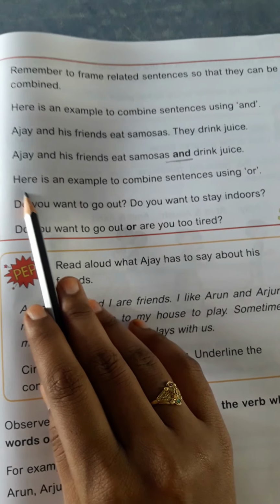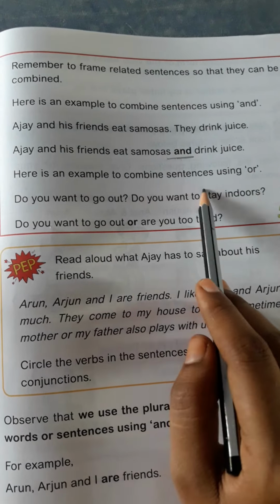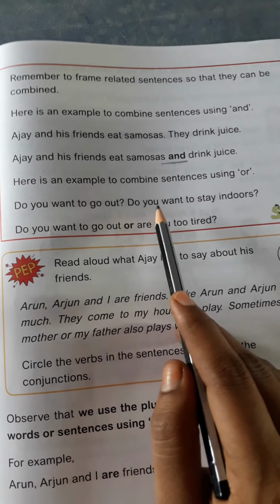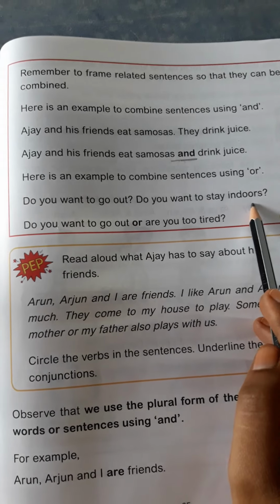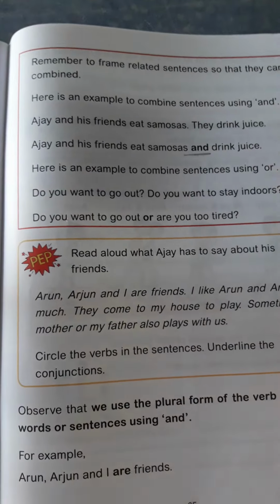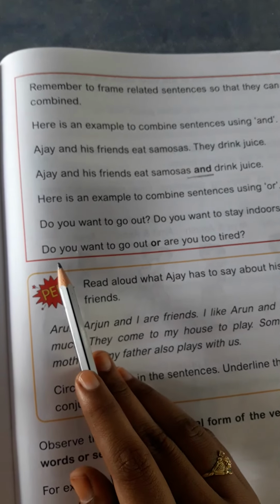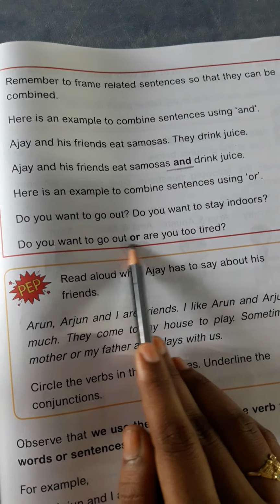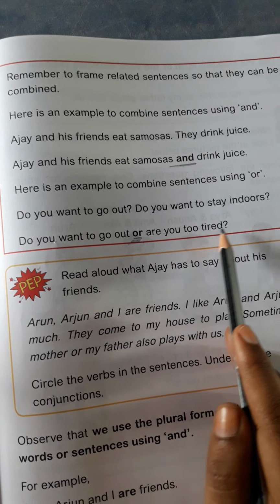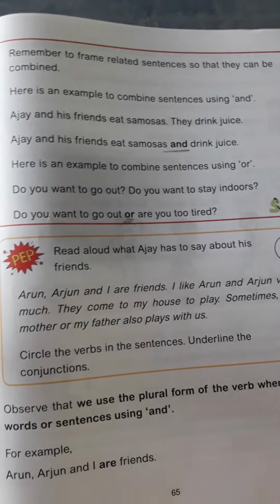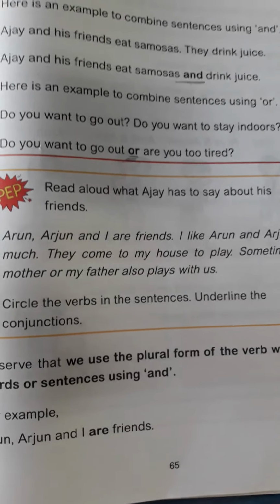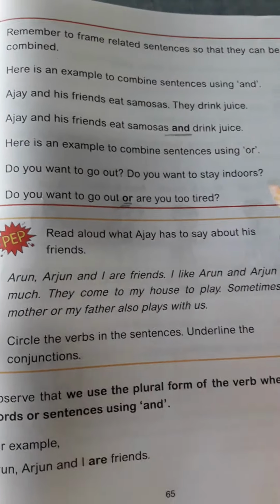Now next one, here is an example to combine sentences using or. Do you want to go out? Do you want to stay indoors? Now these two are a choice. Wherever we have a choice to choose, we will use or. Right, see, do you want to go out or are you too tired? That means నువ్వు బయటకు వెళ్ళి ఆడుకుంటావా లేదంటే నువ్వు బాగా అలసిపోయావా. Like that we have to ask questions.